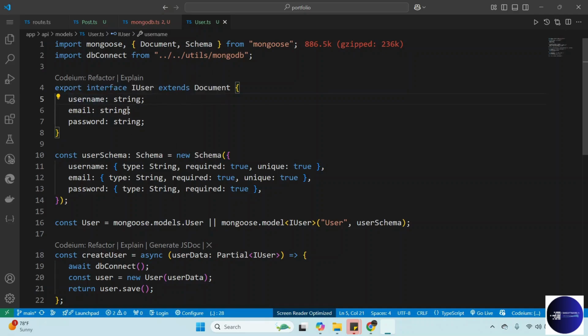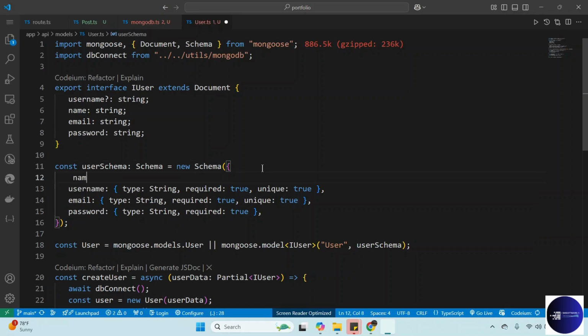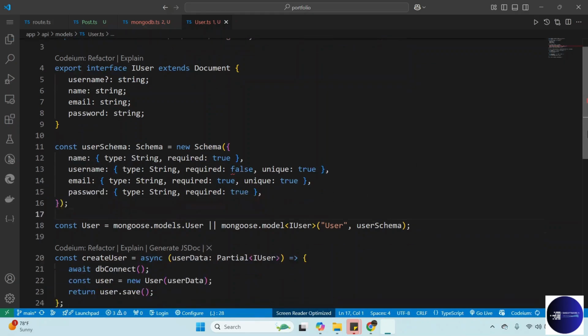We're just going to assign the name, but we can also add a username, which could be optional. Here we have name and then username. This one could be unique, but required. Email address, all of that.